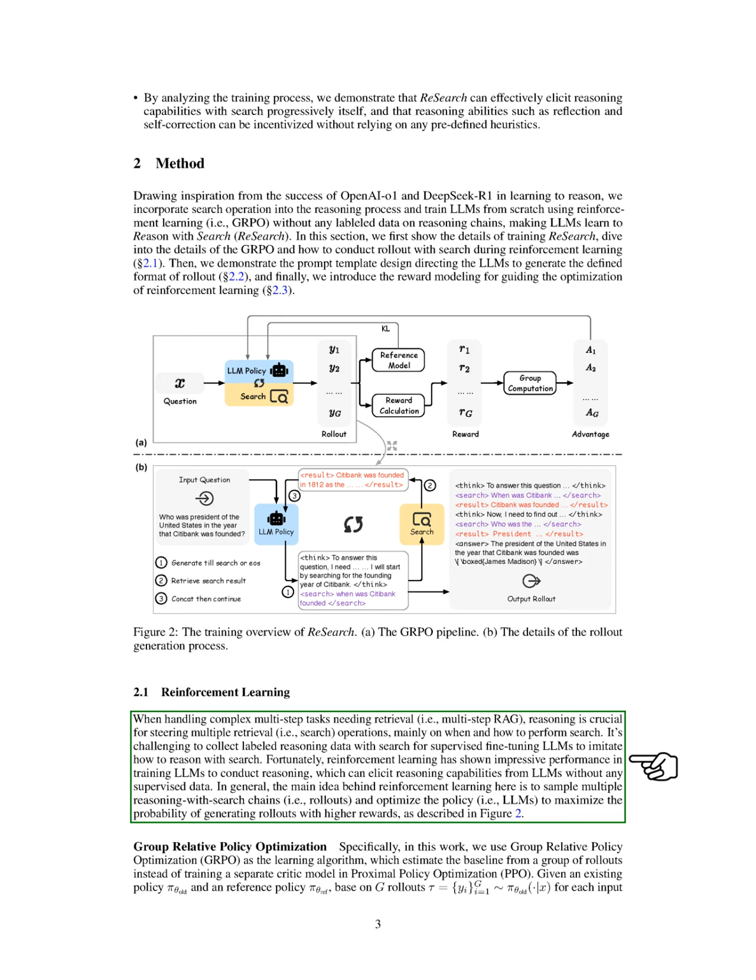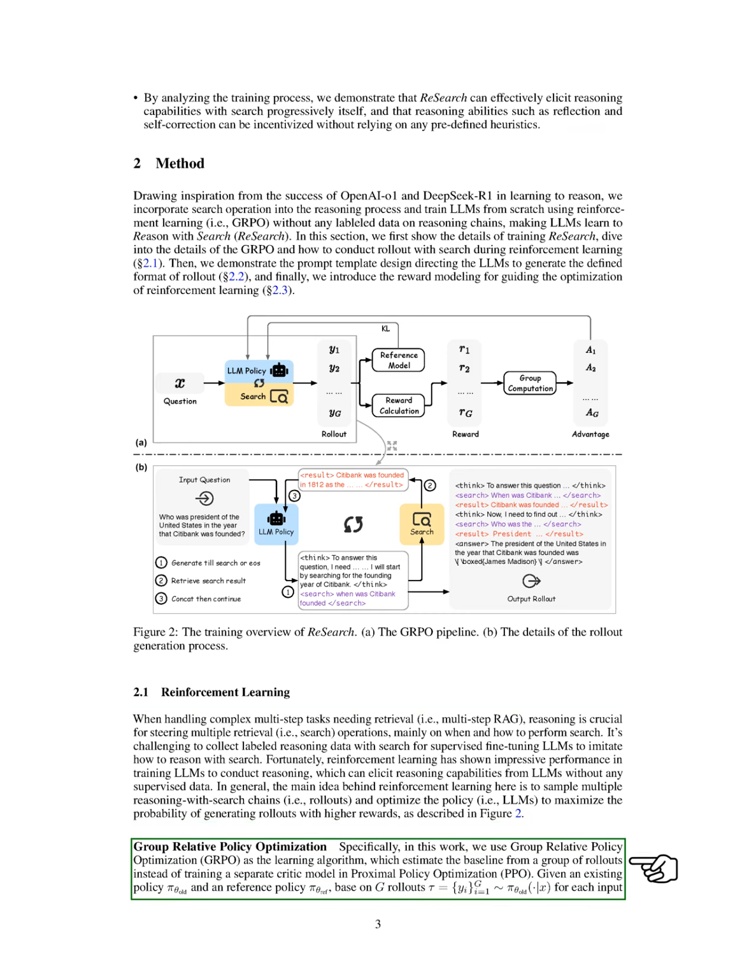The core idea of reinforcement learning in our context is to sample various reasoning with search sequences, or rollouts, and improve our policy, which is the LLM, to increase the chances of generating rollouts that yield higher rewards. We specifically utilize Group Relative Policy Optimization, GRPO, as our learning algorithm. This method estimates the baseline from a group of rollouts rather than relying on a separate critic model, as done in Proximal Policy Optimization, PPO.